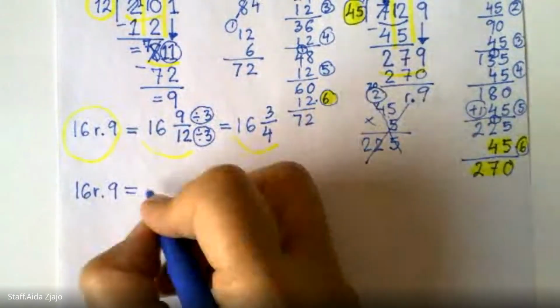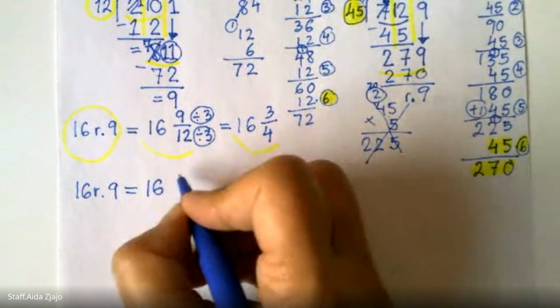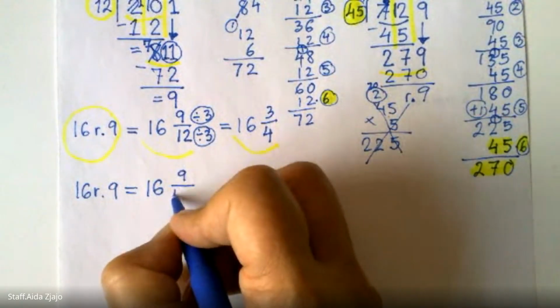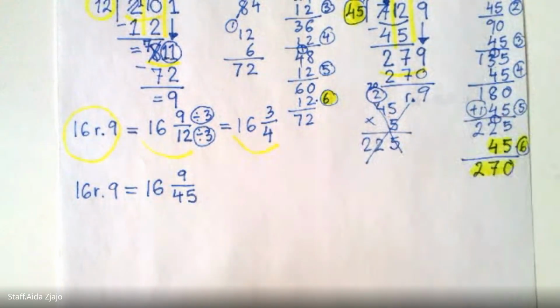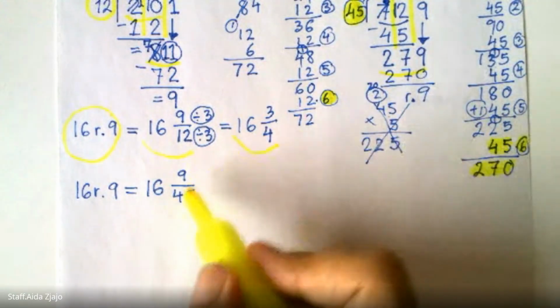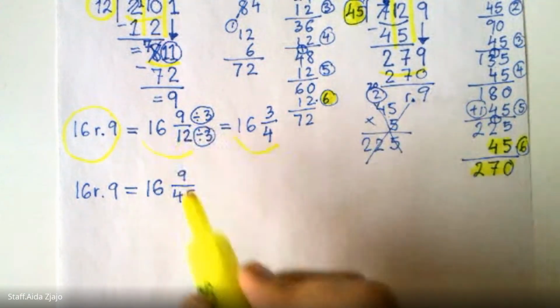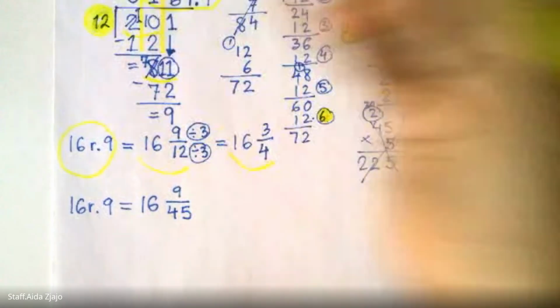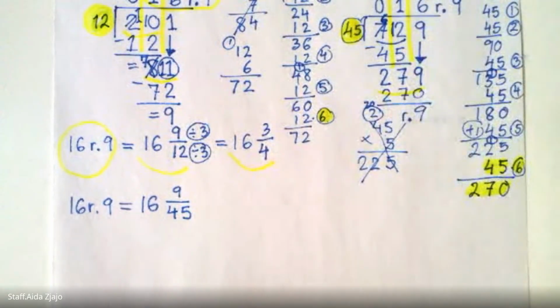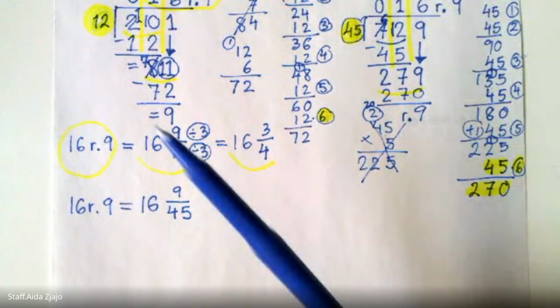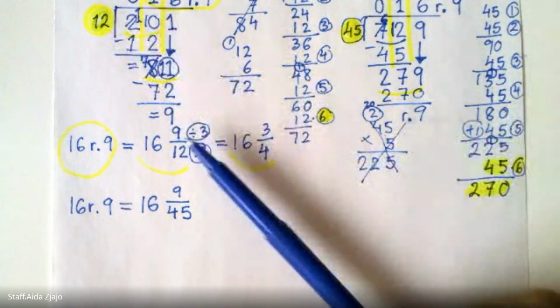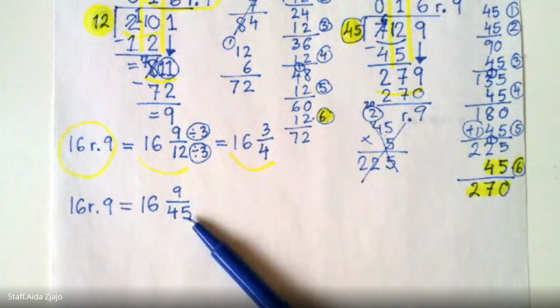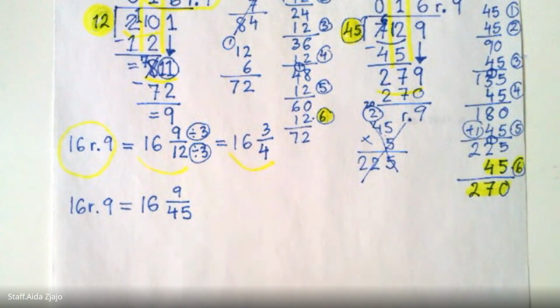It was 16, and it was 9 left out of 45 pieces. So that's different. Here the group was 12, and here the group was 45. So it's different if you have 9 left out of 12 and 9 left out of 45.